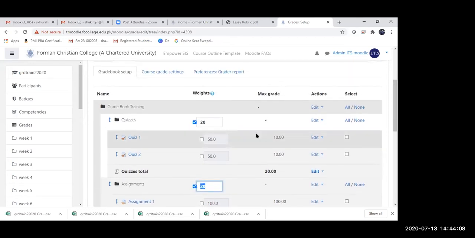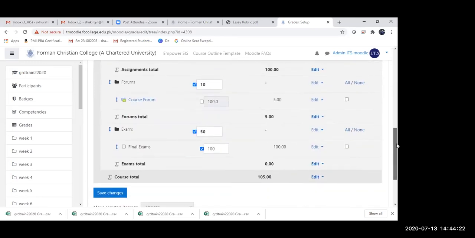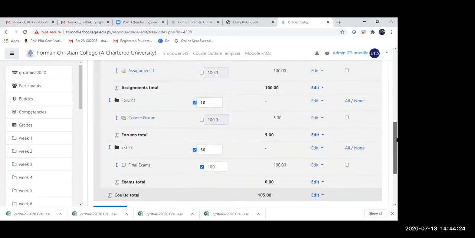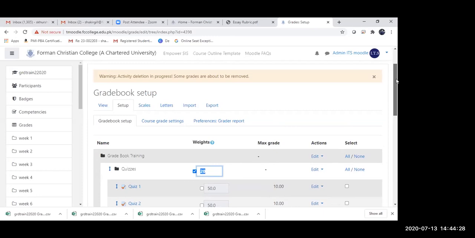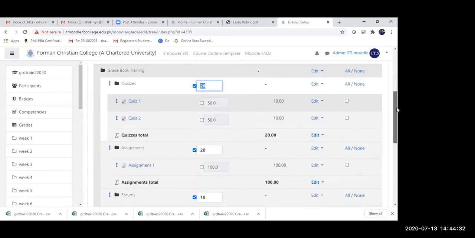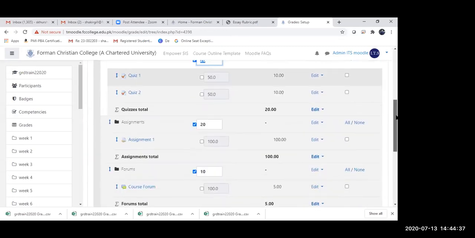But for the quizzes, you can see the total weightage was 20, so it automatically divided the weightage 50% and 50% for the category of quizzes. So this is how you basically set up your gradebook. Right now, what I have shown you is that you have started from a zero-up position, and you have been able to create your gradebook and assign weightages to it.